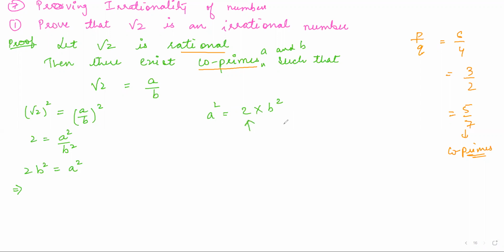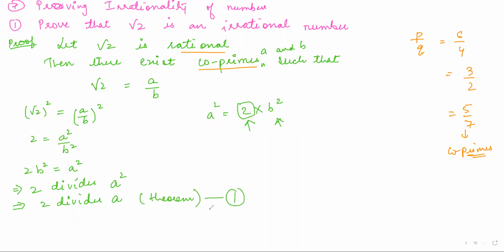One factor is 2, another factor is B square. That means 2 is one of the factors of A square. So I can write that 2 divides A square, right, Harsha? Yes. Okay. And by the theorem, I can say that 2 divides A. So this result is result number 1.